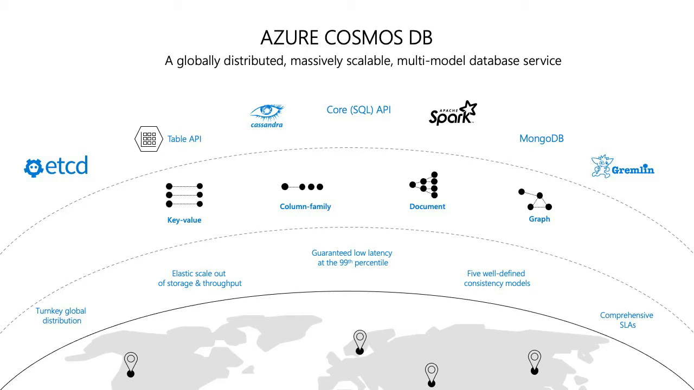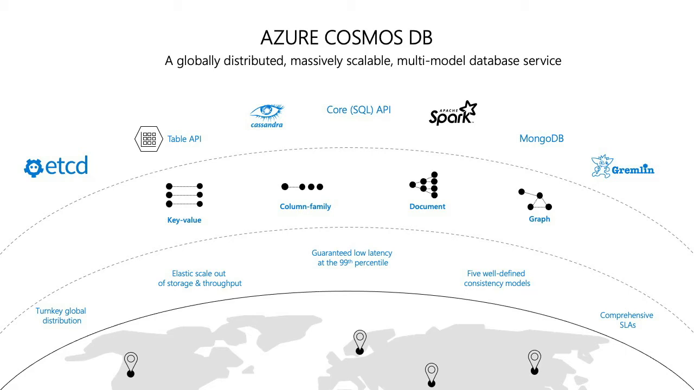Apart from that, it offers turnkey global distribution. With a click of a button, you can distribute your workloads across any part of the world. It's also highly elastic in scaling out your workload, in both storage and throughput. So if you have spiky workloads, you don't need to worry about increasing the RAM or the storage. It's a fully managed platform as a service that can scale out based on the storage and throughput requirements of your workloads.